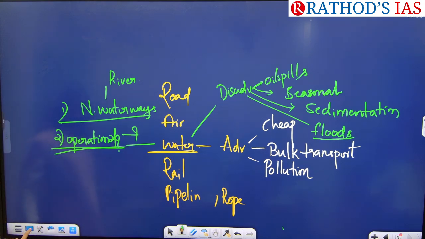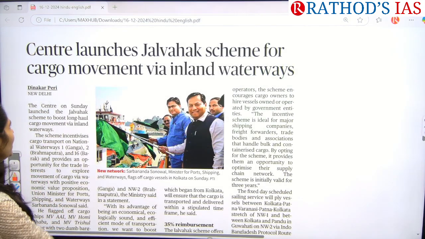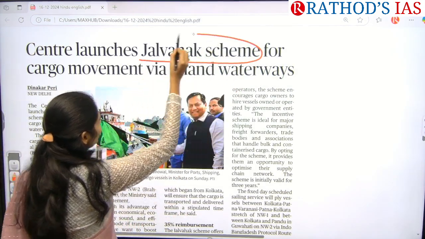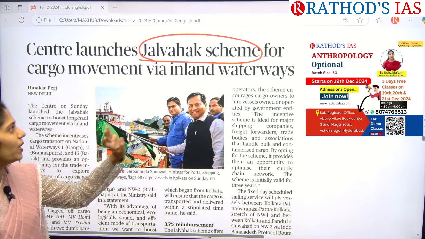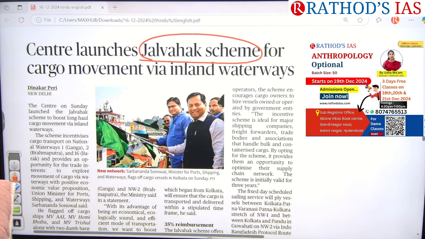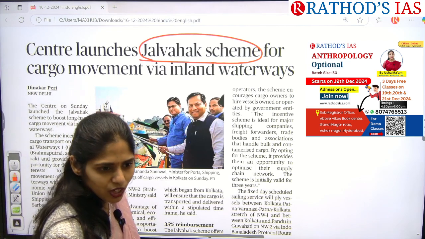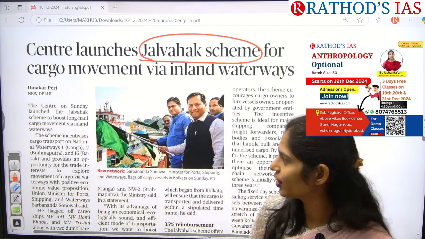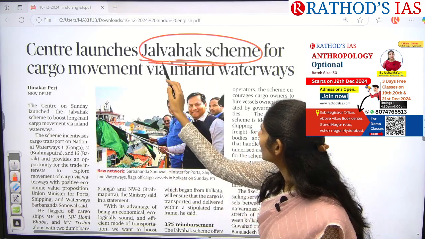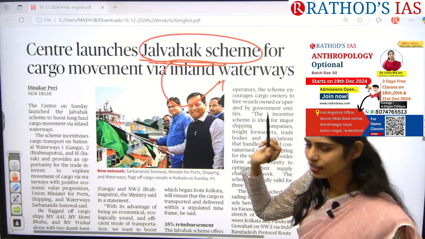Waterways. Okay, so this article is saying that the government is launching a new scheme called the Jalvahak scheme, especially to boost cargo movement in inland waterways. What is the meaning of Jal? Jal means water. Vahak means vehicle in water. So remember it like that. The Jalvahak scheme is about inland waterways.